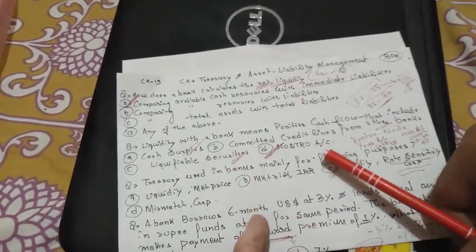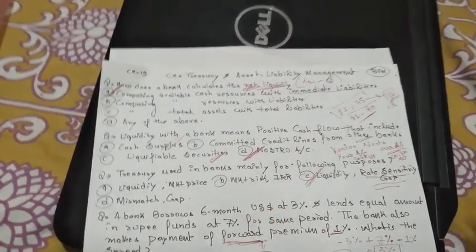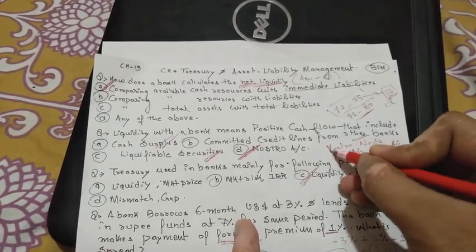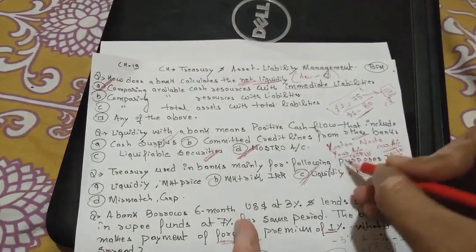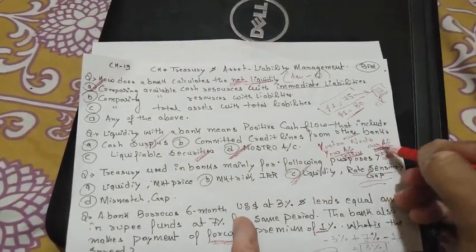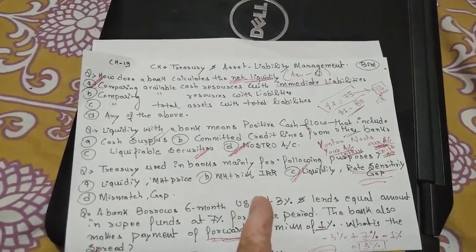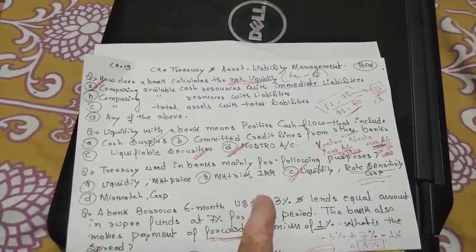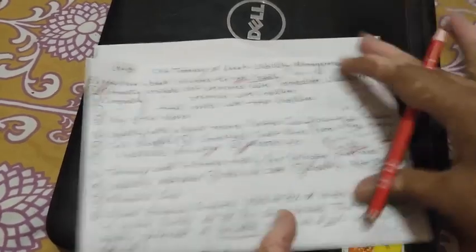And the nostro account, as we discussed what the vostro and the nostro account are, I also gave you the trick to remember the vostro and the nostro account. Vostro is V and it is more similar to Y. So vostro means your account with us and nostro means our account with you. So in the nostro account, it means our branch account money is kept with the foreign branch. So that is our money, so that is also a positive cash flow, that is the nostro account.